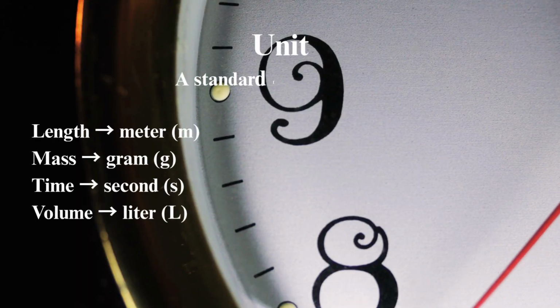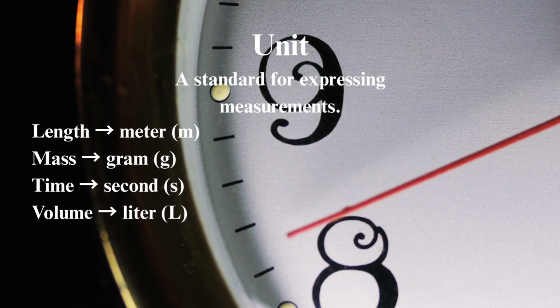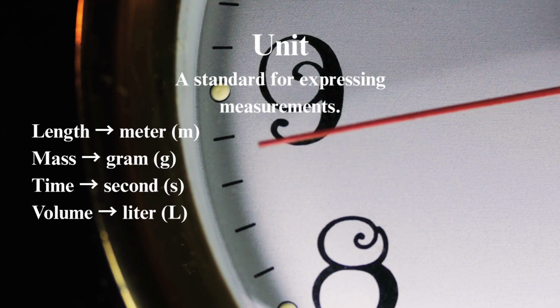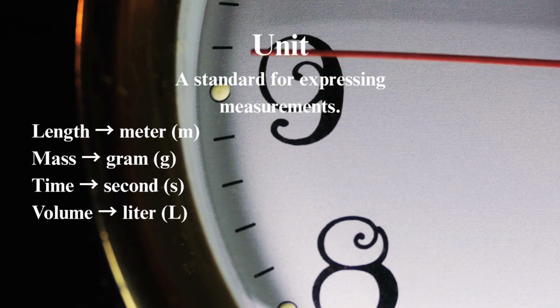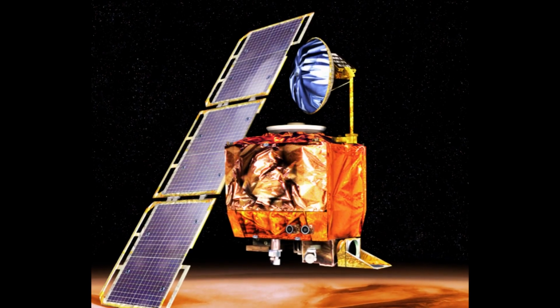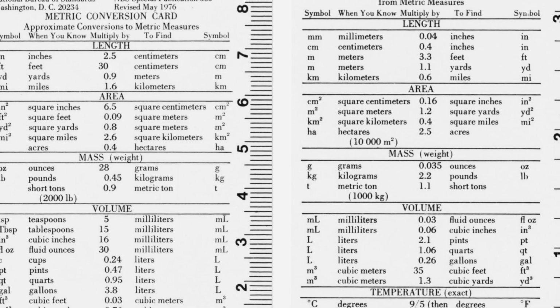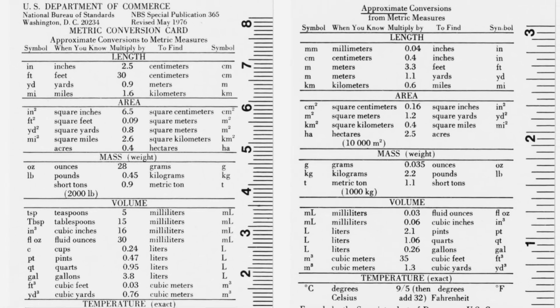We need units, standardized references that allow scientists across the globe, or millions of miles away, to communicate and compare results accurately. Consistent units prevent costly mistakes, such as the one that led to the loss of the Mars Climate Orbiter because one engineering team used imperial units while another used metric units.